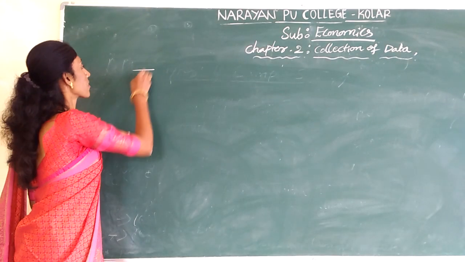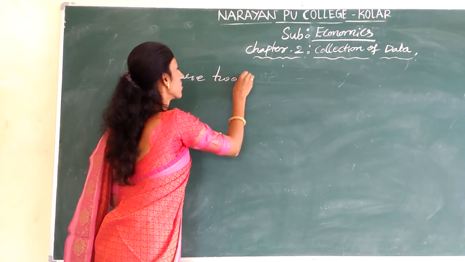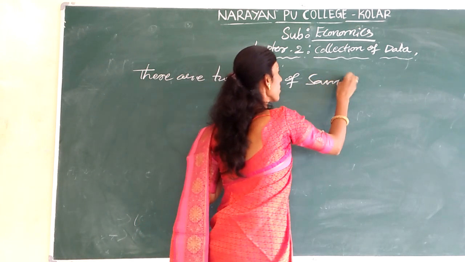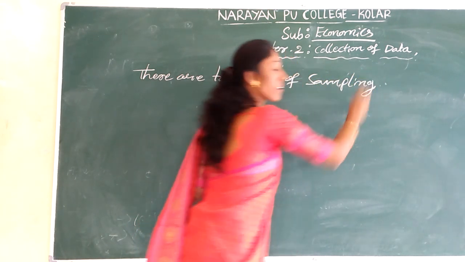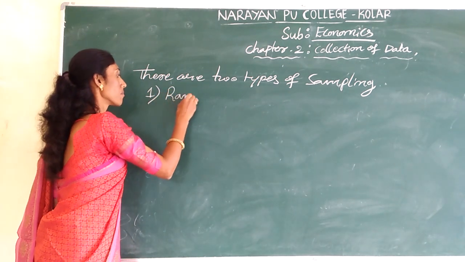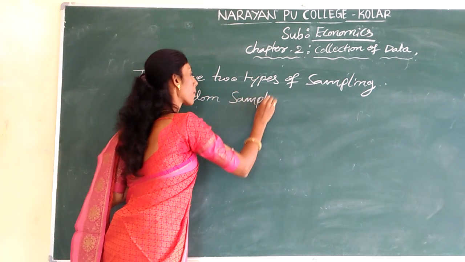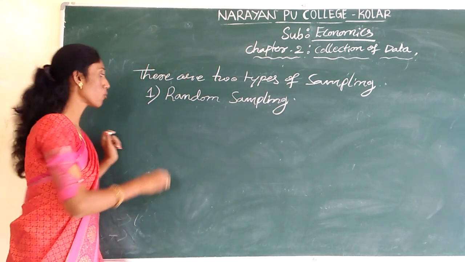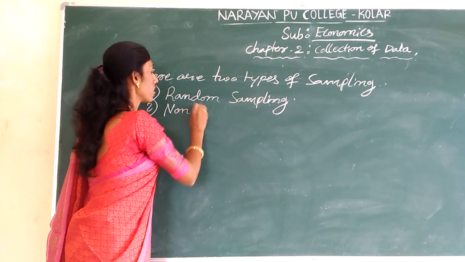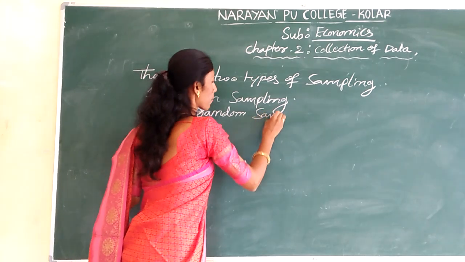There are two types of sampling. In that first one, random sampling, and second one, non-random sampling.